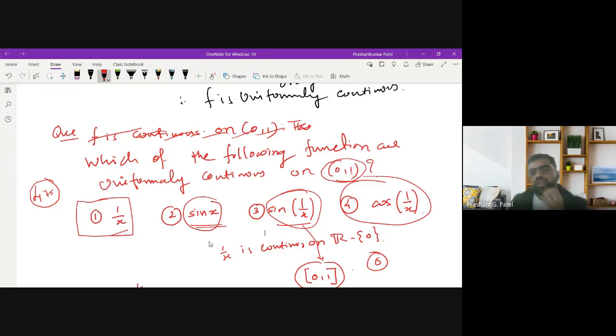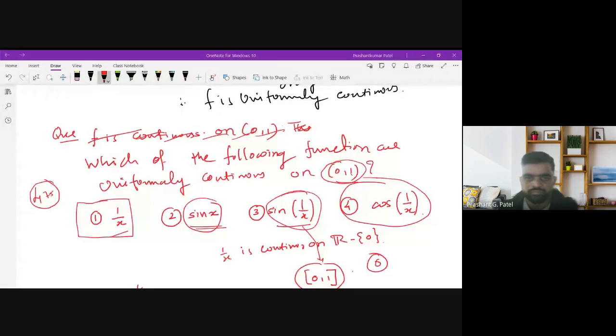Okay, so in this manner, with this argument, you can establish lots of things here. This type of example they have asked in the NET exam.